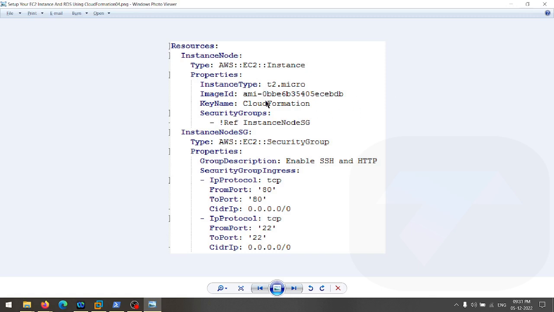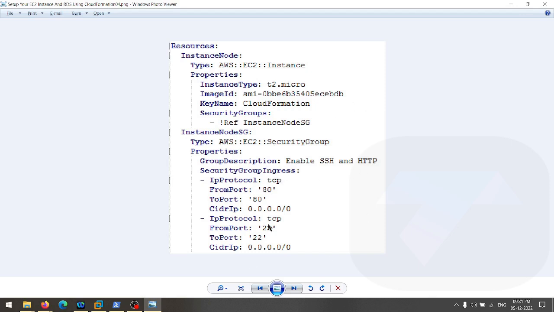Key name, we are using the DevOps key, which is our public key, not the private key that we use to log in to the instance, right? The DevOps.pem key. Here the name is CloudFormation. Security group, here you have to provide the security group ID. Simply another instance, and the network configuration is provided here. Now ingress means inbound. This is a security group that enables SSH and HTTP. Ingress means inbound, and egress means outbound.